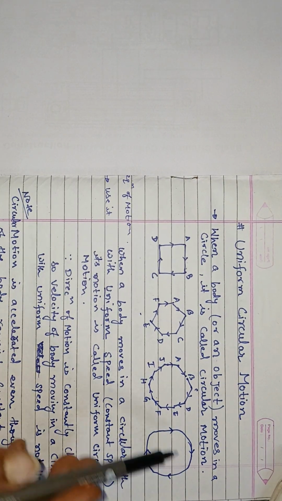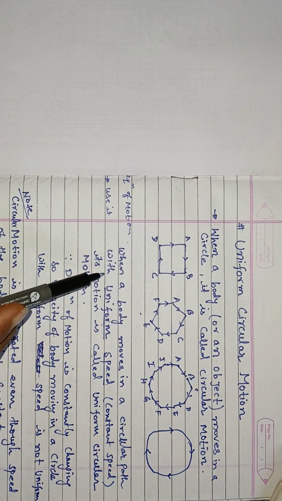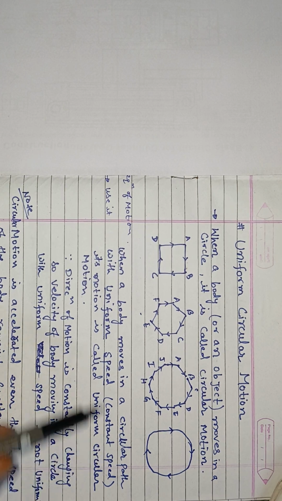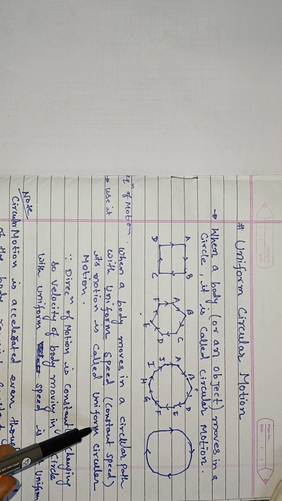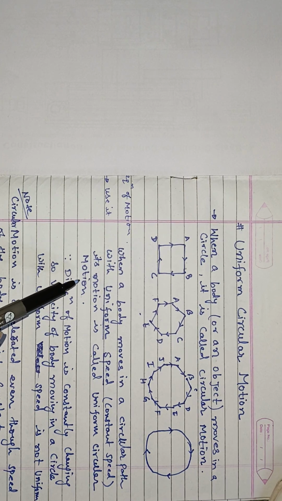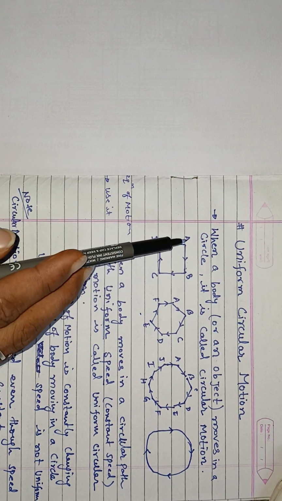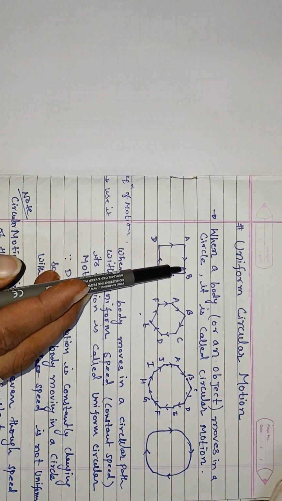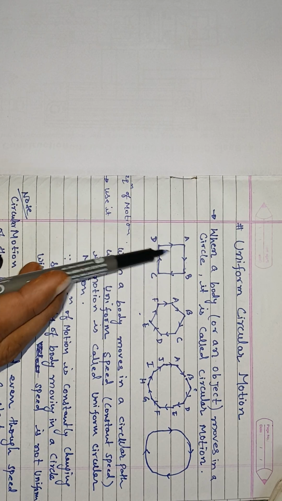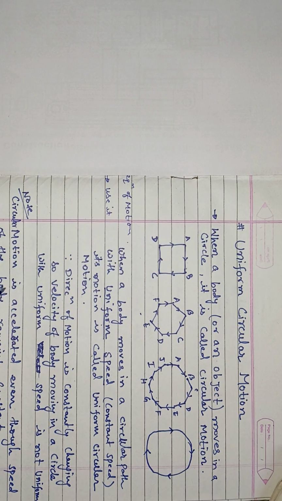Okay, direction changes. So when a body moves in a circular path with a uniform speed, or a constant speed, its motion is called uniform circular motion. What do you understand from this statement? The object is moving with a constant speed, from A to B, B to C, C to D, and D to E.